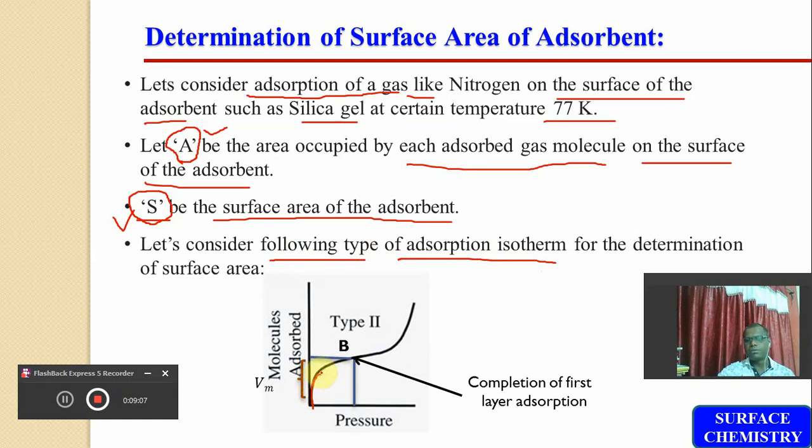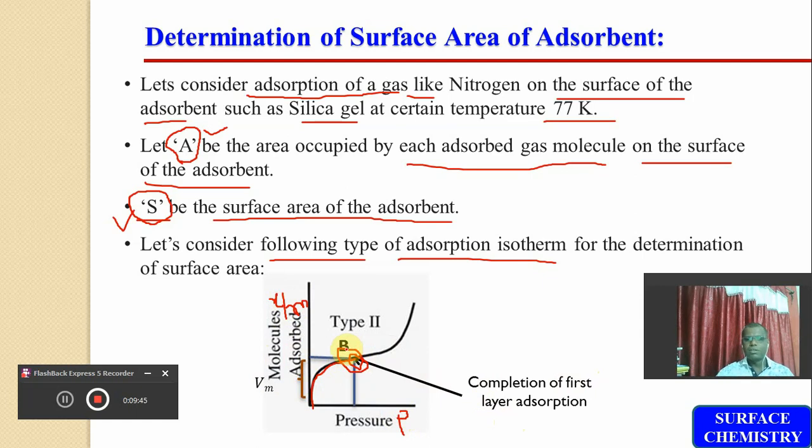After the monolayer adsorption there is saturation, and once the monolayer adsorption is completed, the multilayer adsorption gets started at a particular point, indicated here by B. This B is also called the transition point, and this is the plot of adsorbed molecules of the gas, X upon M, versus the pressure at which adsorption takes place. Point B indicates the transition point at which the completion of the first layer takes place and the multilayer adsorption gets started.